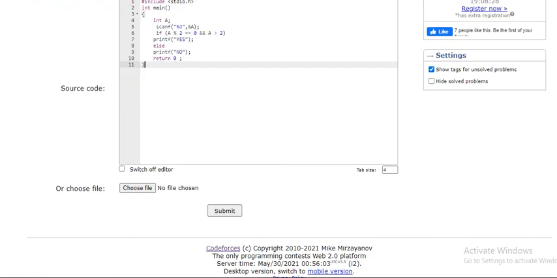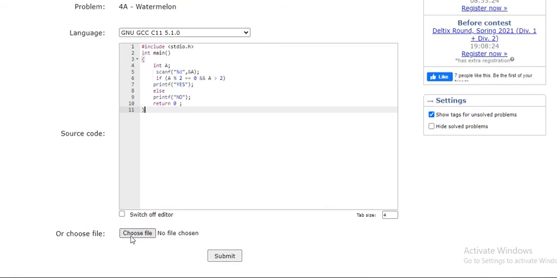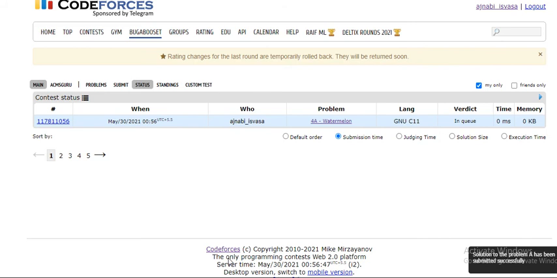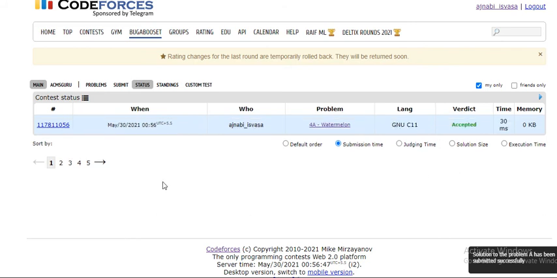So I pasted my code here and just click on the submit button. You can also upload your file, a notepad file or anything else, that is also applicable here, right? Just click on the submit button. If you click on the submit button, you will see this page where it is written that you have submitted that code and it is accepted.